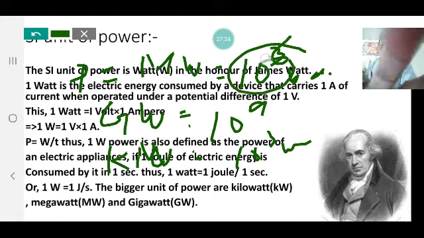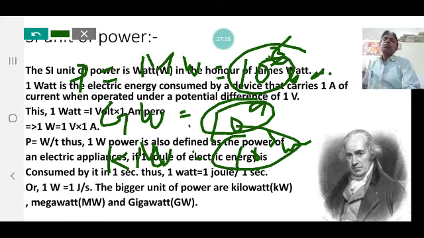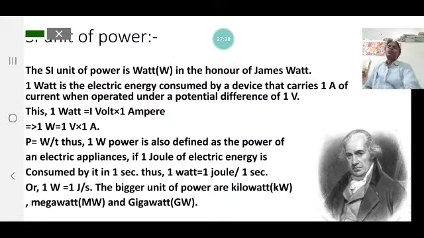Megawatt, MW, is 10 to the power 6 watt, and gigawatt, GW, is 10 to the power 9 watt. Kilowatt is smaller than megawatt and gigawatt. These are the larger units of power.